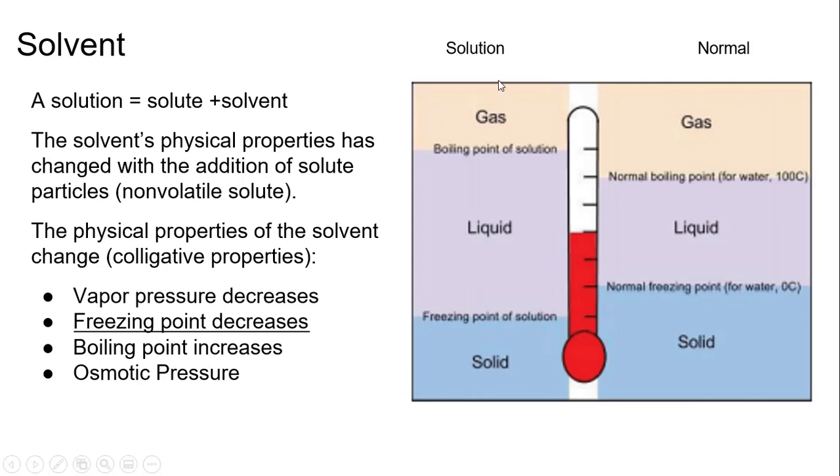So here's an example. This is a regular solution of water. Let's say the normal freezing point of water is 0. The normal boiling point of water is 100. But if you add a non-volatile solute to the water, the boiling point has now gone up from 100 to maybe, let's say, 103. And the freezing point is no longer at 0, but let's say it's maybe -5 degrees. That -5 degrees is a big difference. It doesn't seem like it is, but even going from 85 degrees to say something like 92 degrees, it's a big difference in temperature. You feel it.